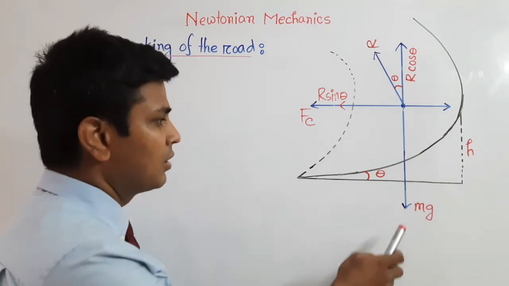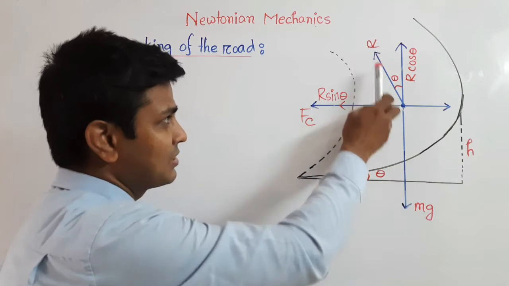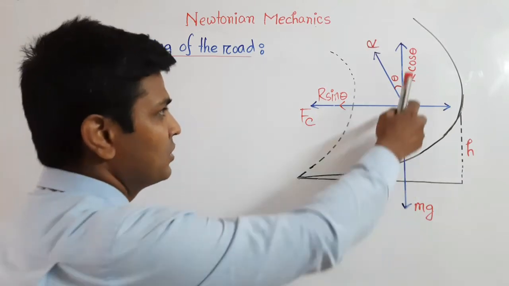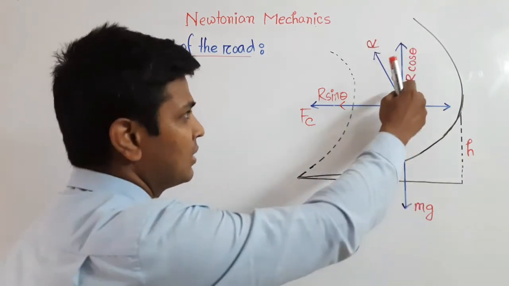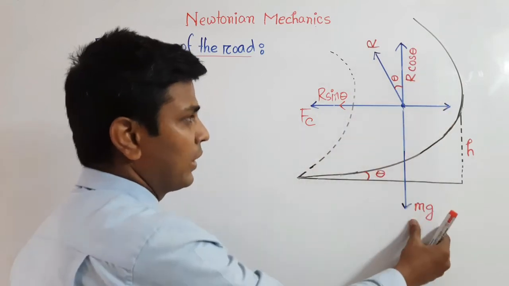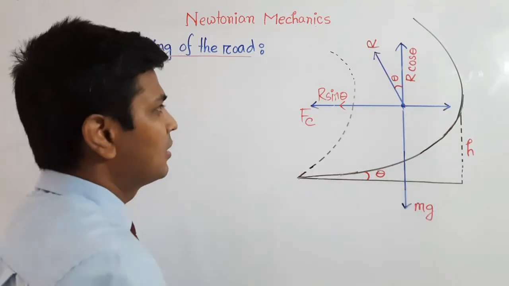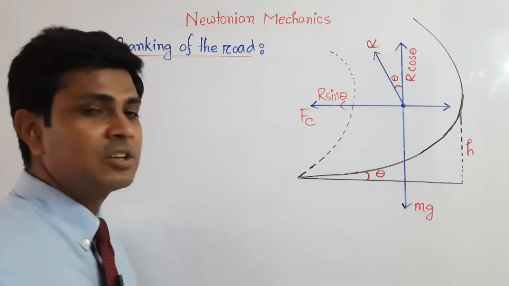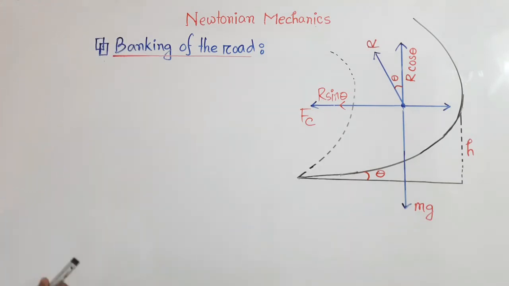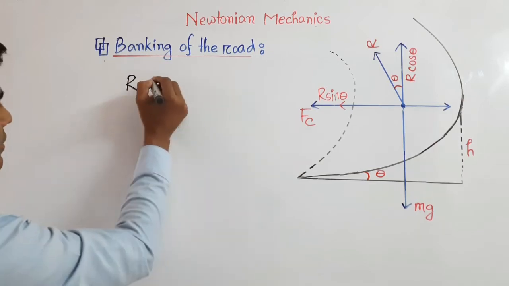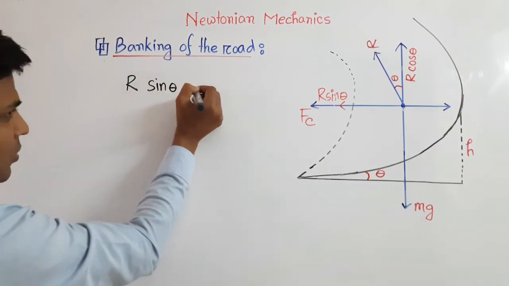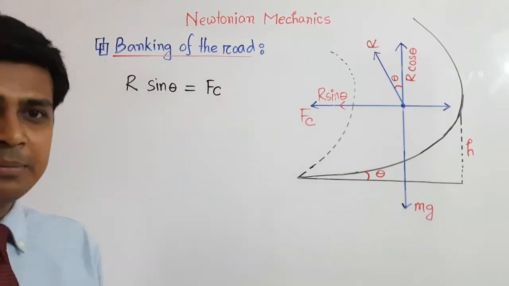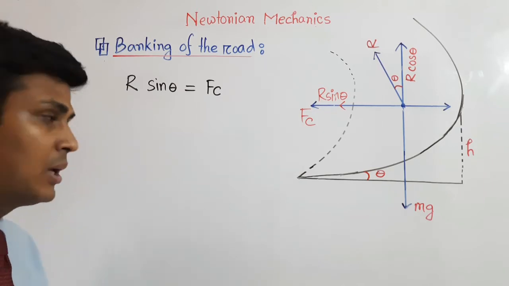And here if you consider the reaction force, which is r, that reaction force has two components. One is the vertical component r cos theta, which is equal to the weight. So r cos theta equals the weight, and r sin theta is the horizontal component, and this component acts in the same direction as the centripetal force. So we can write r sin theta equals the centripetal force Fc, and we know the formula of the centripetal force, which is mv square by r.